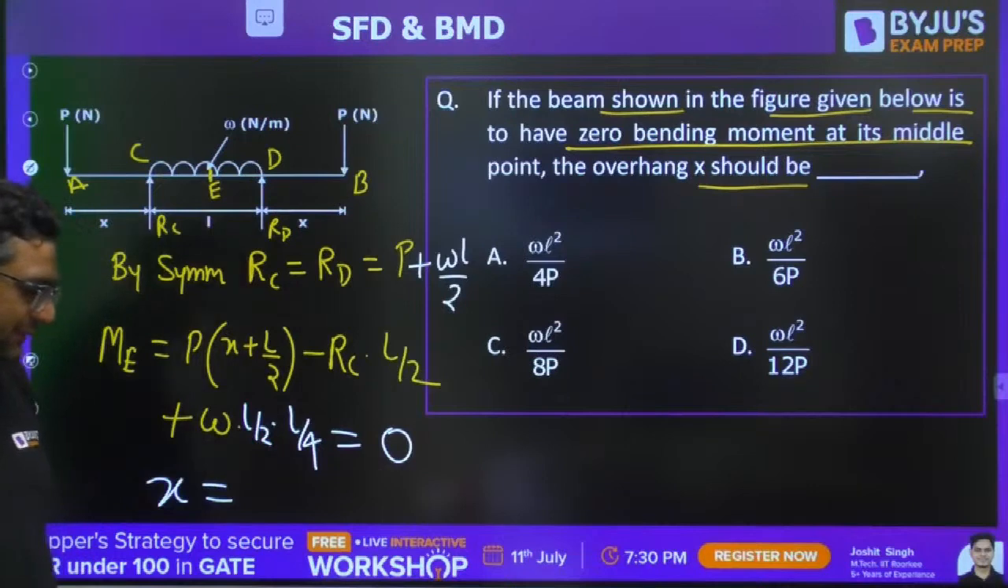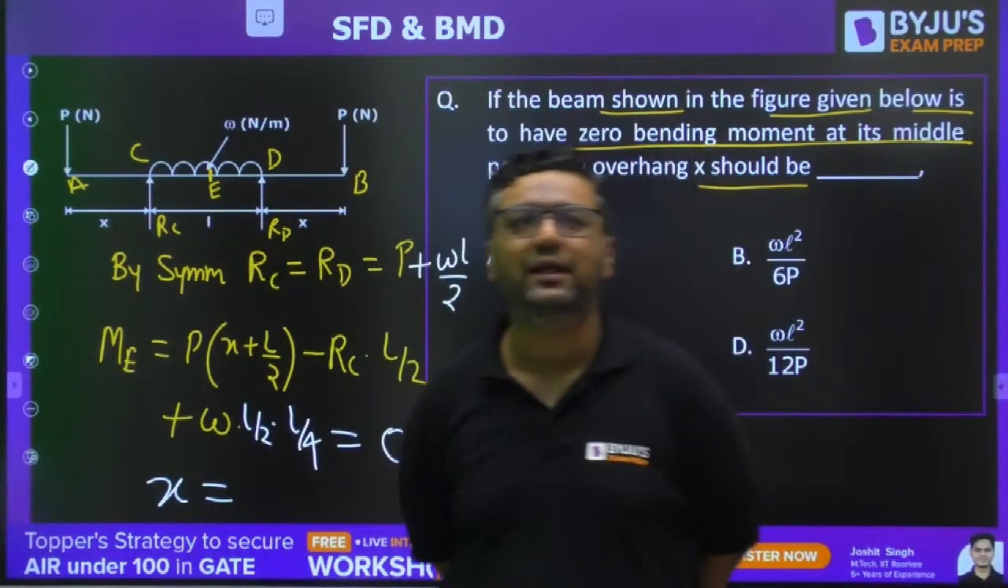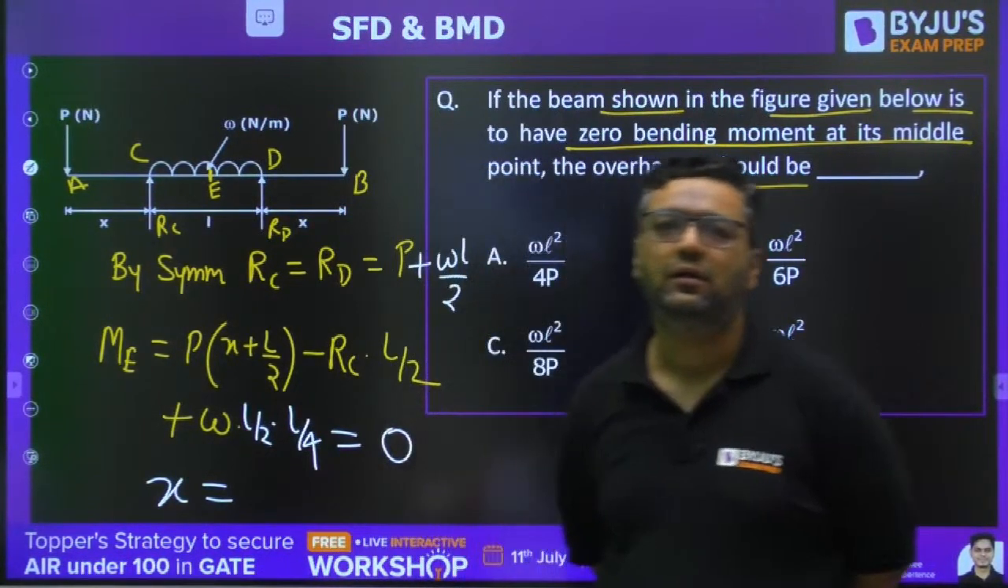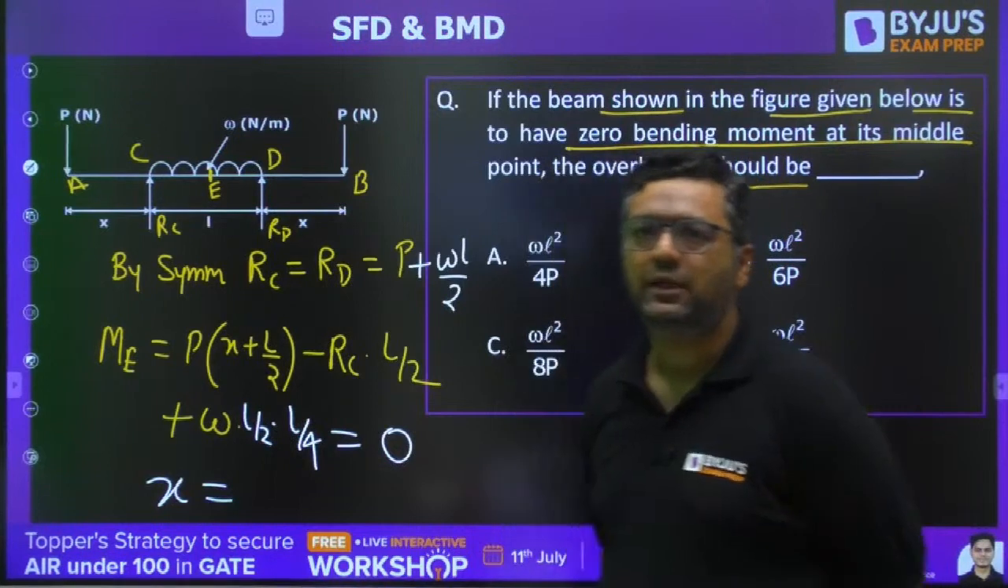Vineet, but as I said, nowadays we are getting questions different than the previously asked cases. So that's why we are taking all the possibilities.